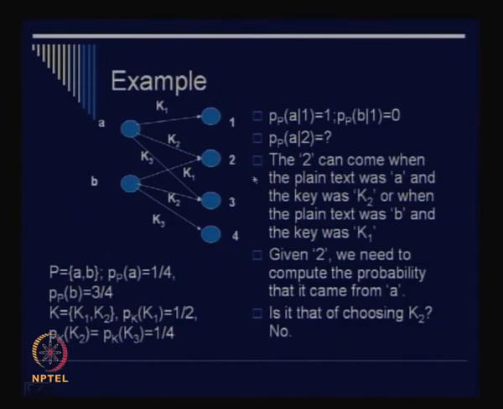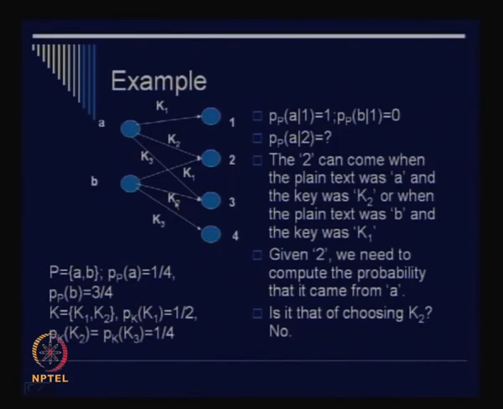Okay, so you know that this 2 can actually come from two plaintexts. It can come from A as well as from B. So the 2 can come when the plaintext was A and the key was K2, or when the plaintext was B and the key was K1. Okay, so now the question is, given 2, we need to compute the probability that it came from A, right? So is the probability the same as that of choosing K2? No, because we see that there are other mappings where K2 has been chosen where 2 is not the result, right?